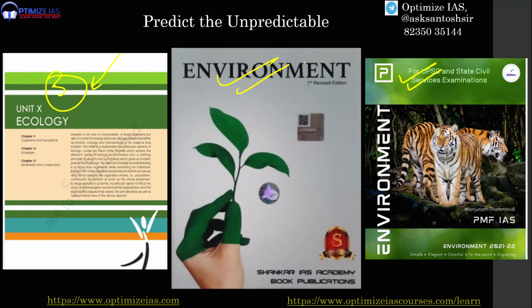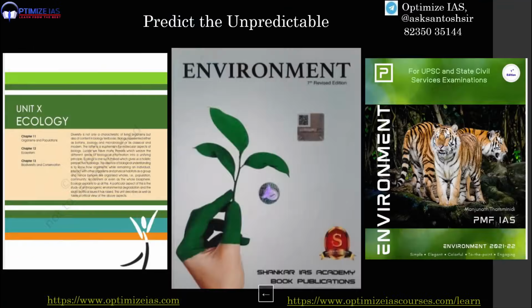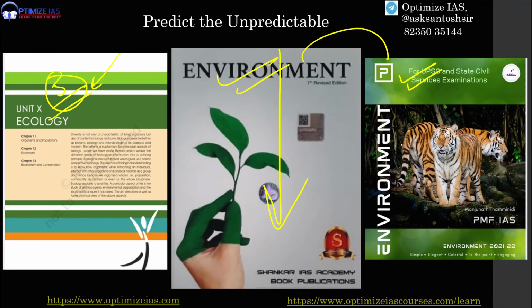Guys, first of all, these two books are really excellent. So do not read both of them. You can read only one among them if you want to. If you do not have time, and we now have only 70 to 80 days remaining for the prelims examination, I think the best strategy is to just read the NCERT, all the 5 chapters, to clear your basic concepts. If you do not have the time to read the entire Shankar IAS book or the entire PMF IAS book, directly read these 5 NCERT chapters.